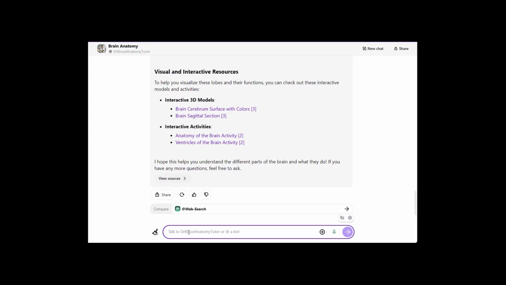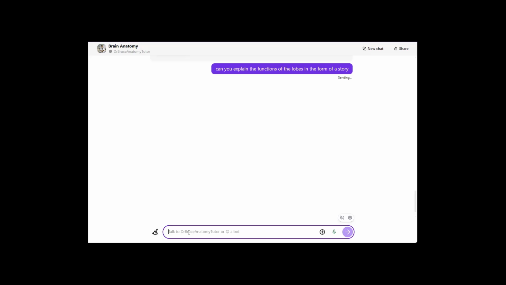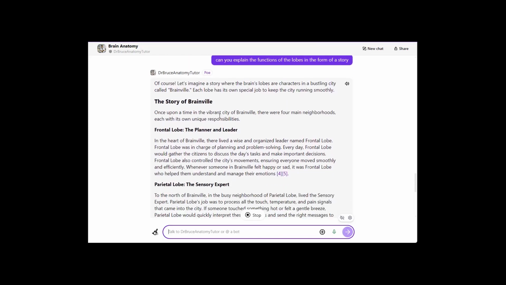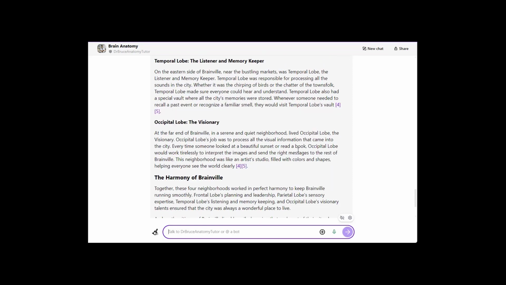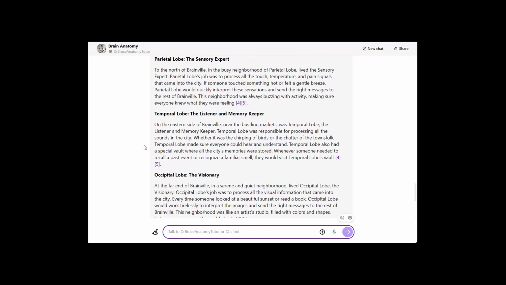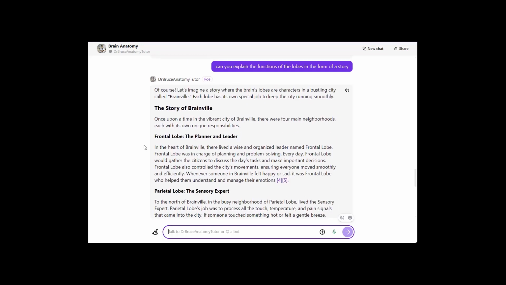And then I could even ask it, can you explain the function of the lobes in the form of a story? And sure enough, it comes up with a story. So it talks about Brainville and all the different lobes and things, and it references everything as well. So there again, students can learn content at all different levels. It creates the personalized learning paths. Even, tell it in the form of a story.